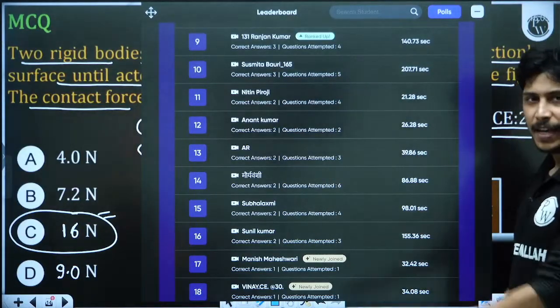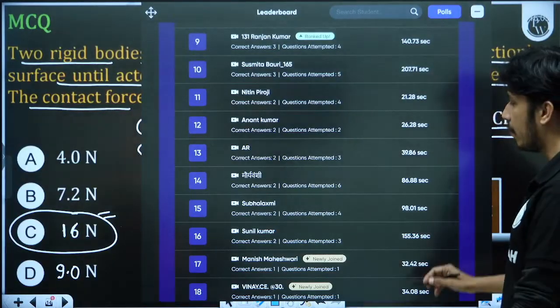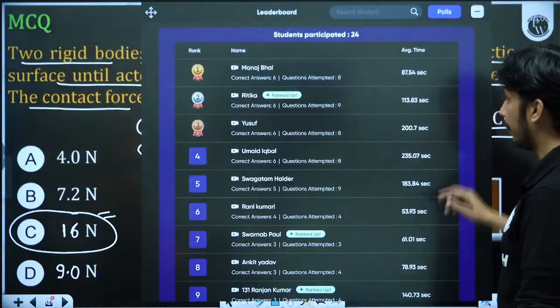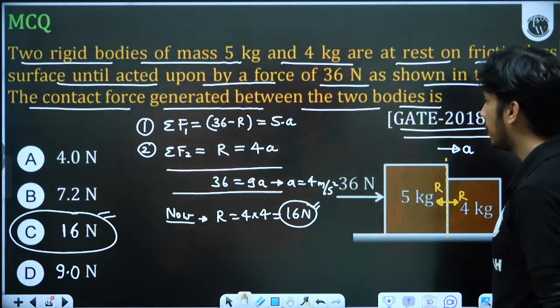In GATE, if they have given these options, they will give the answer to everyone. If they have given all the options wrong, they will give marks to everyone. But here in our class, if you feel that any option is wrong, you have to give the nearest possible answer.